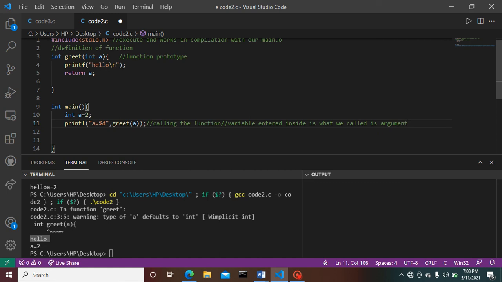So here we have provided a function greet with an argument of a while we call the function, and whenever the function is called, the variable provided here becomes the parameter for the called function, or we can say formal argument.